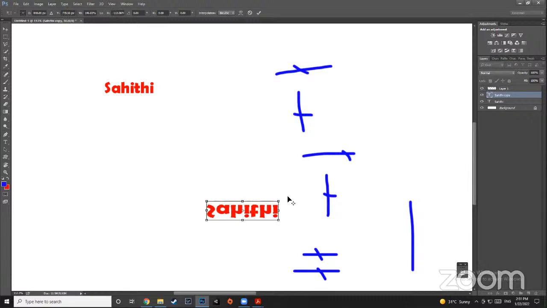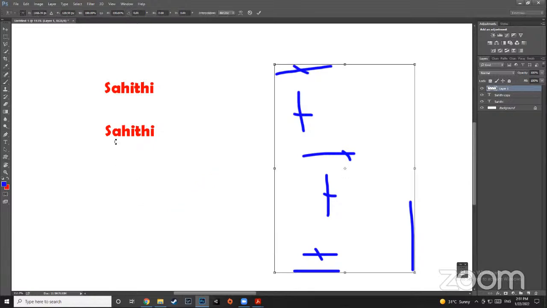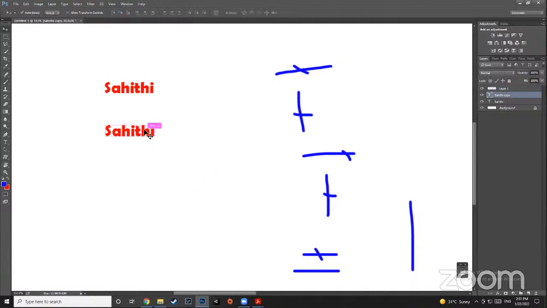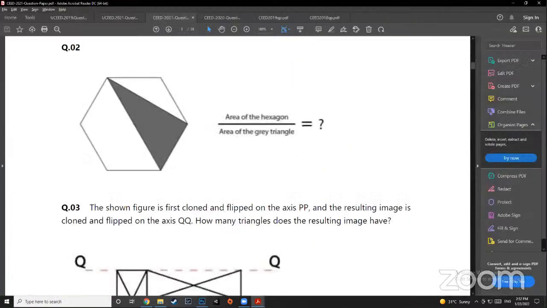But sometimes, to make it even more confusing, instead of giving you vertical and horizontal, they will give you an instruction to flip it like this. Flip it diagonally. How do you flip it diagonally? You have to flip it like this. So diagonal means vertical and horizontal. Okay, I hope that is clear. All right, let's move on to the next question.